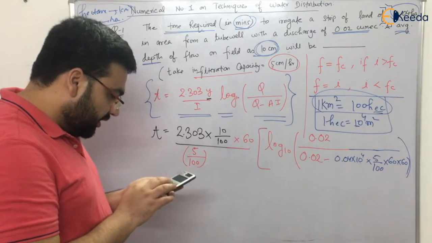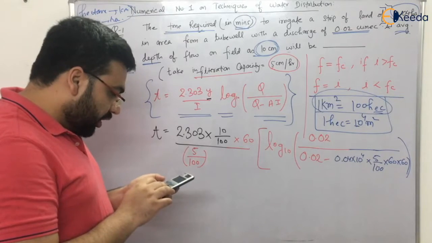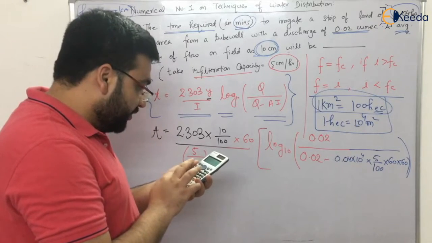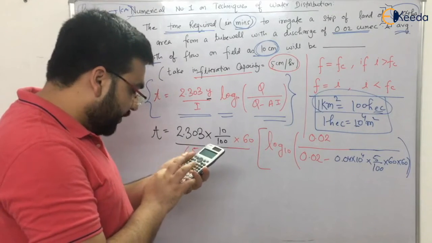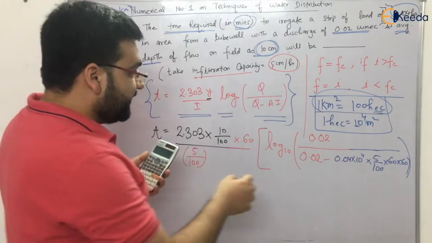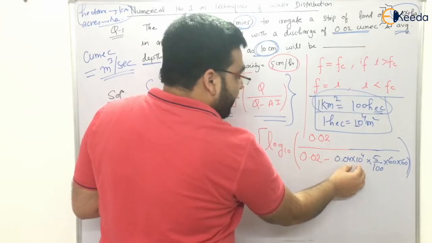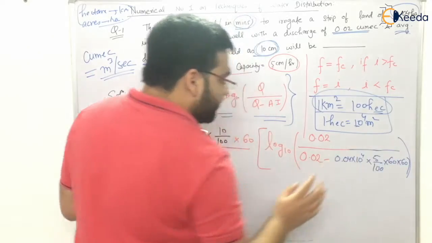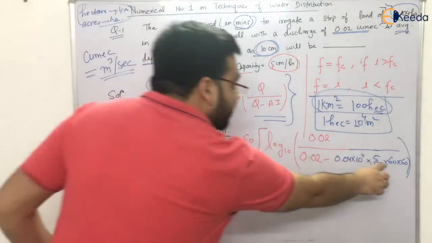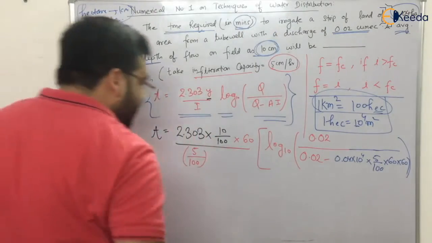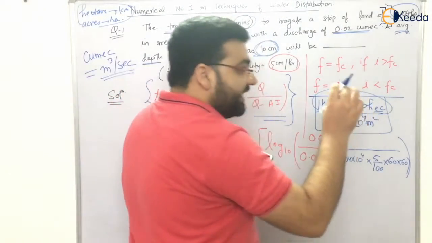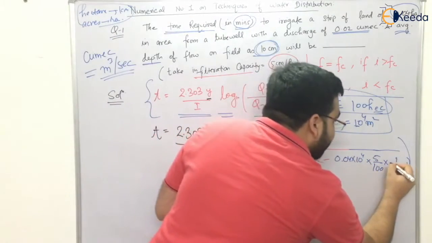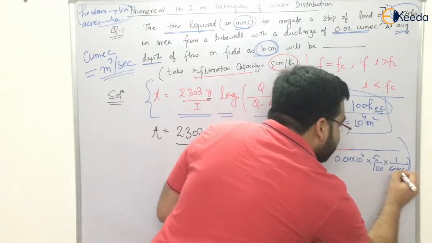Where is log? This is log. So log of, now in numerator I have 0.02 and in denominator I have 0.02 minus, this will get cancelled out. This will be 400 divided by 100, it will be 4. 5 into 4, 20. So it will be divided by 60 into 60, right? Because centimeter per hour, so per hour will not be numerator. Here it came to numerator, but here it will be 1 divided by 60 into 60.